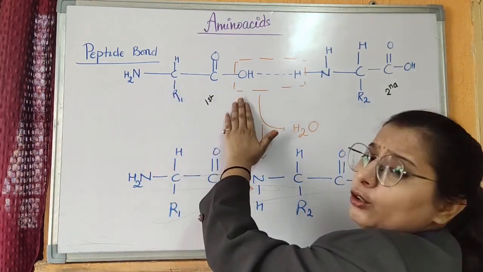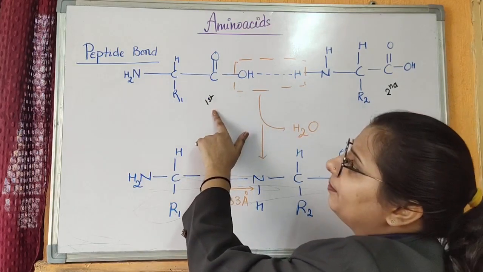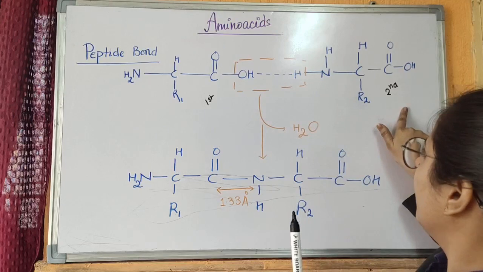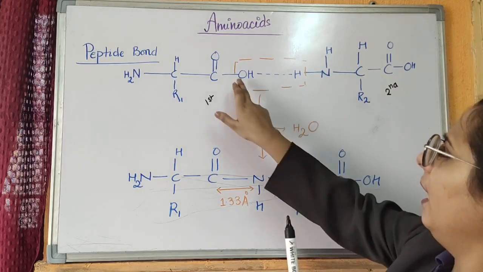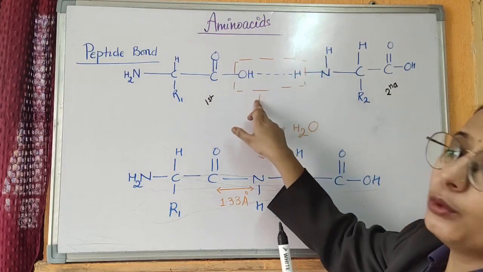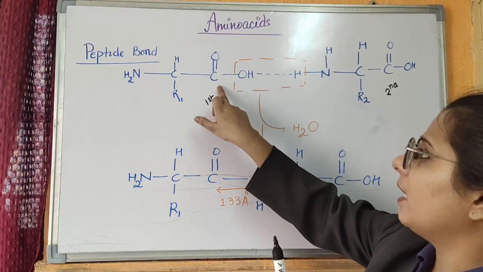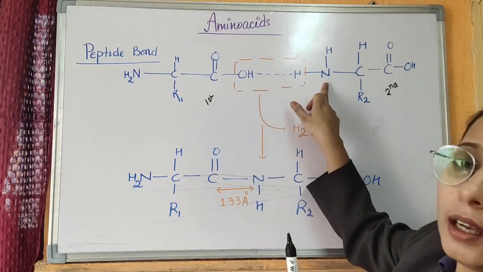The carboxyl group of the first amino acid and the amine group of the second amino acid come together and a water molecule is removed, that is the OH of the carboxyl group and hydrogen of the amine group.